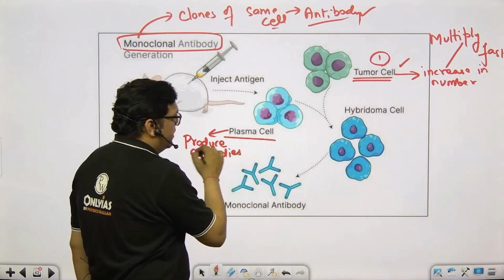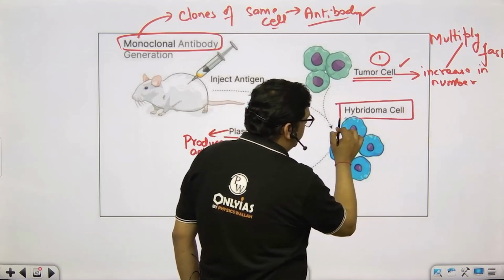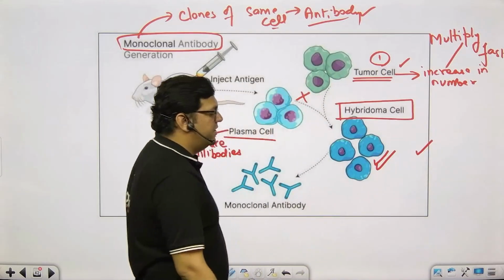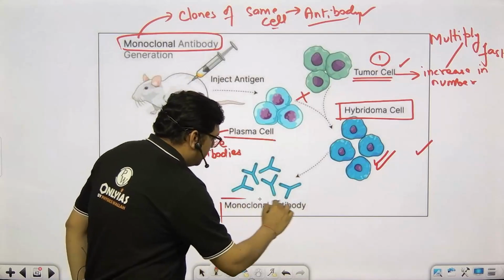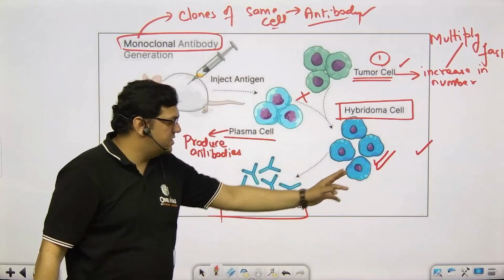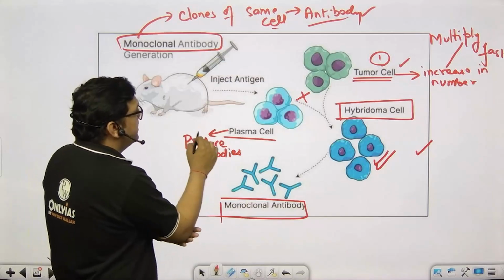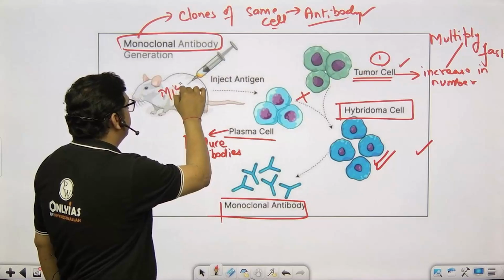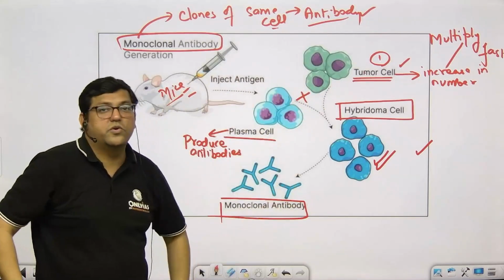right? We fuse these two cells and then we make a hybridoma cell. This hybridoma cell has the capability of producing antibodies, and that too very fast. Antibodies produced from such hybridoma cells are called monoclonal antibodies. And how are we getting these tumor cells? We are getting these tumor cells from mice. In such a way we produce monoclonal antibodies.